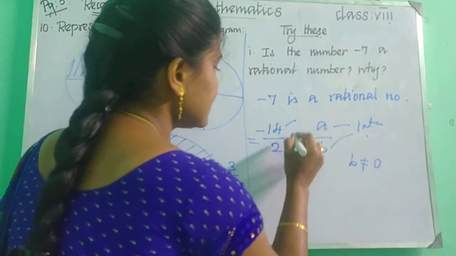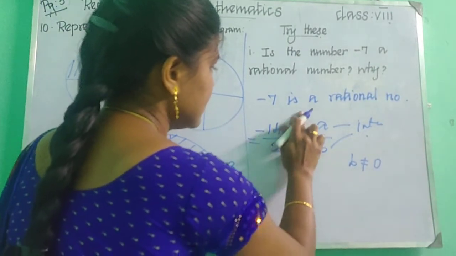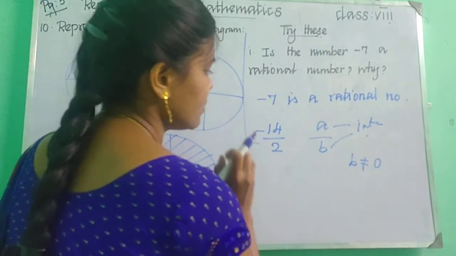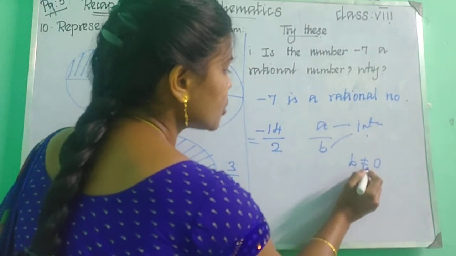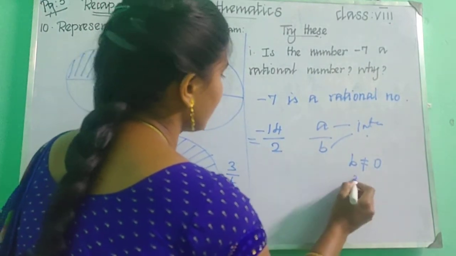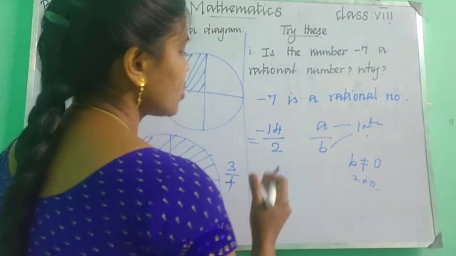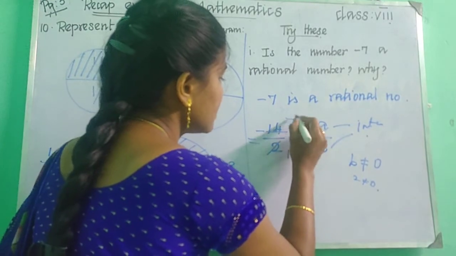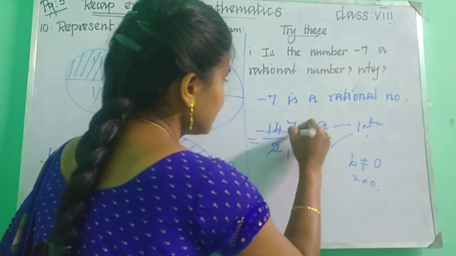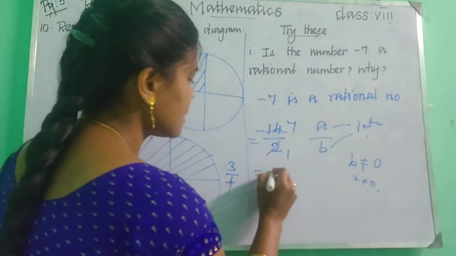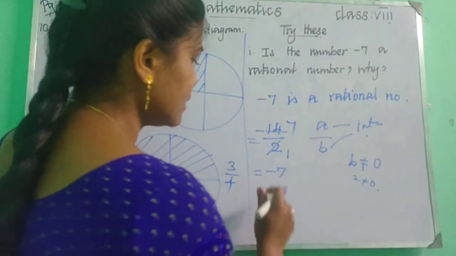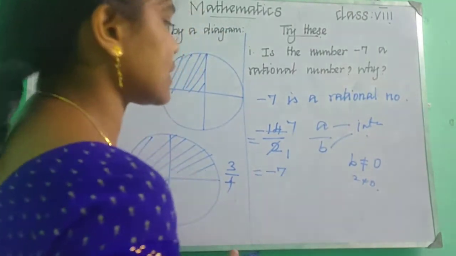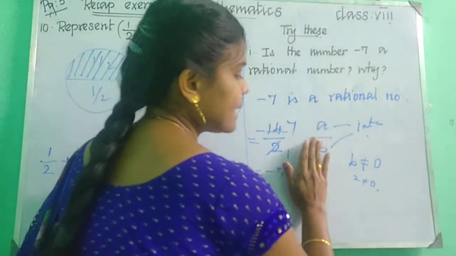This is a negative integer and this is a positive integer, and B should not be equal to 0, and 2 is not equal to 0. So 14 upon 2: 7 twos are 14, right? So we get -7. So we can say it is a rational number. Is it clear?